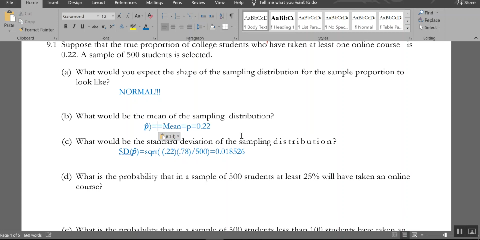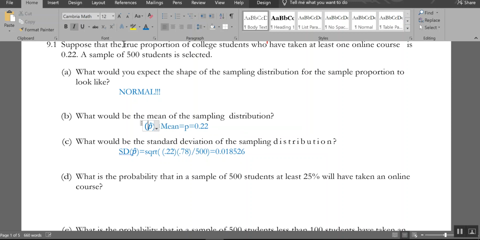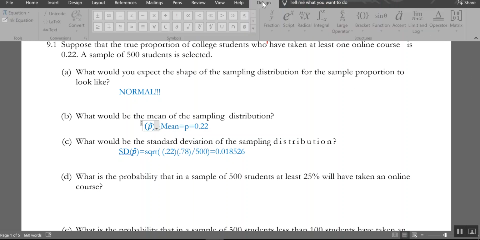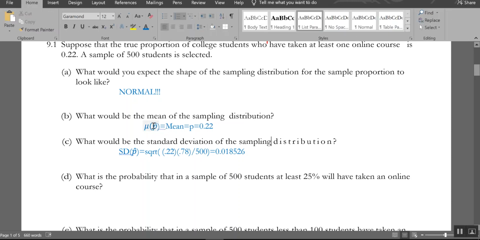So here's the thing. What I should be writing is that I'm doing the mean of a sample. So this should really be, and this is going to look strange because I'm using the equation editor, the mean of my samples. So remember, samples is like p hat, so sample proportion. So I'm going to grab this and put the appropriate symbols in here. There we go. So what this is saying is I want the mean of the samples, so the sampling distribution mean, which is 0.22. And here it's saying I want the standard deviation of the sample proportions, which is this. Why do I want to bring that up? Because right about here, I'm going to need it.